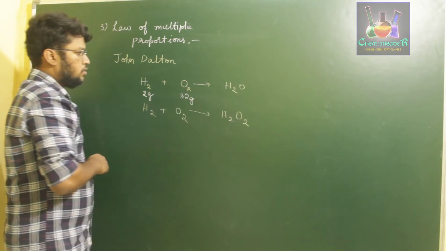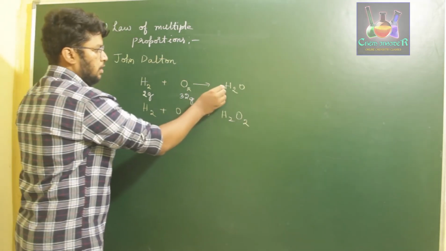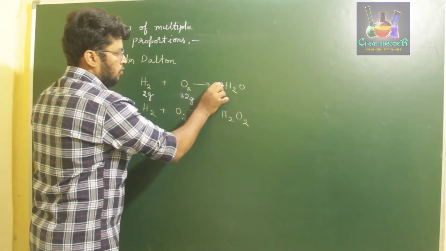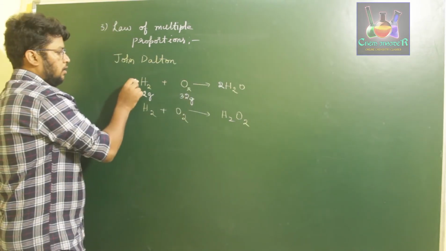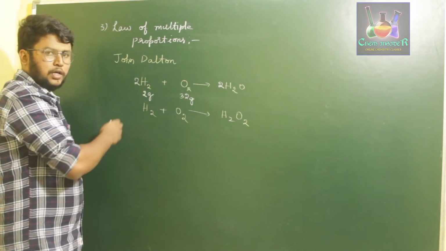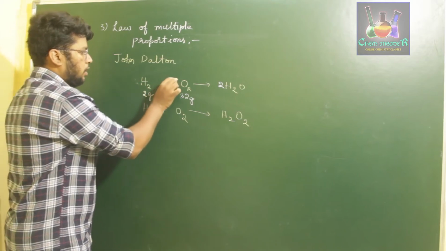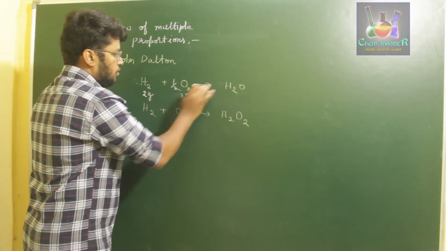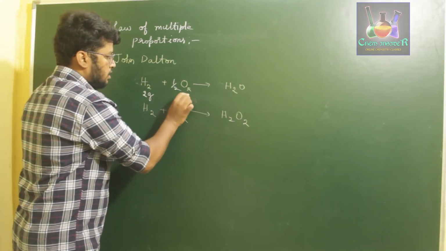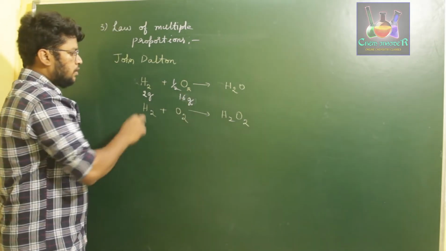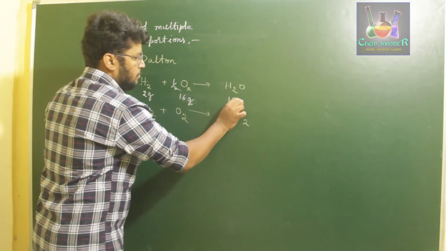We use 2 atoms of hydrogen, so to balance the equation we have 2 H2O, or you can also take H2 plus 1/2 O2 giving 1 H2O. Then the mass of oxygen will be 16 grams. So this total gives us 18 grams of water.